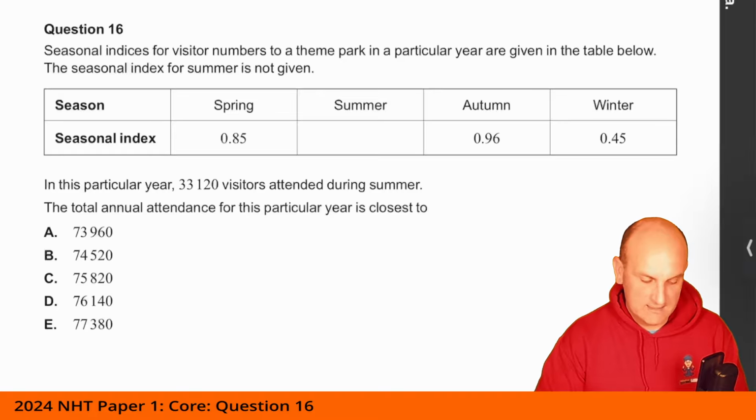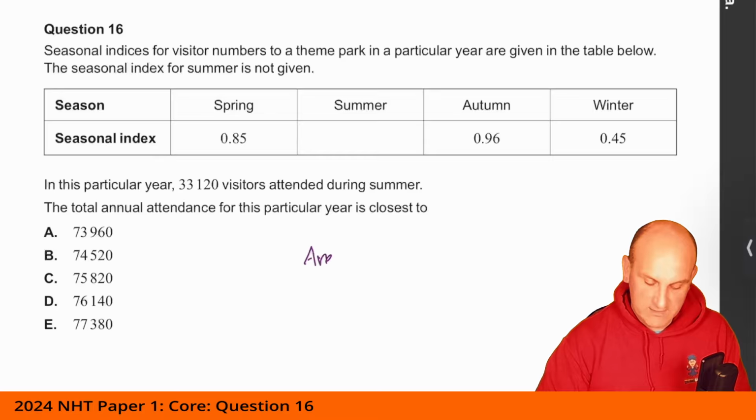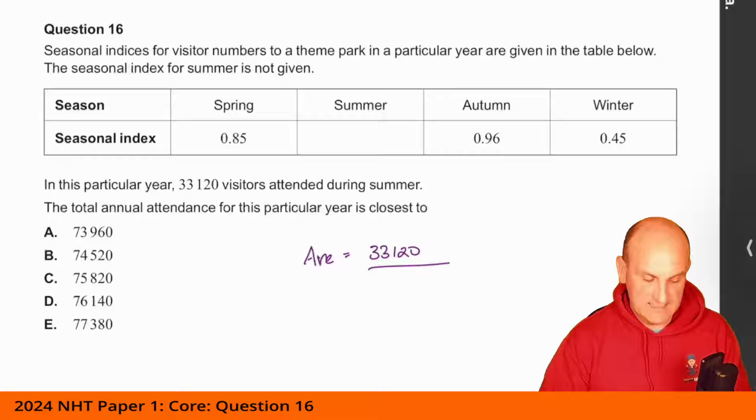The total annual attendance for this particular year is closest to, right. We know from, again, rearranging one of the formulas that the average is given by 33120 divided by the seasonal index. Oh, how are we going to find that seasonal index?